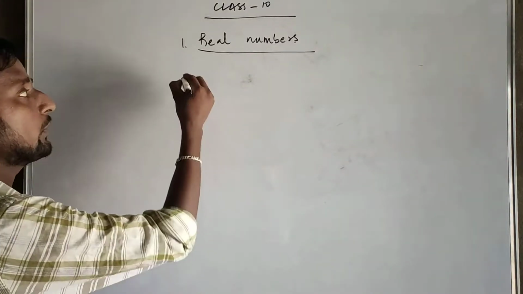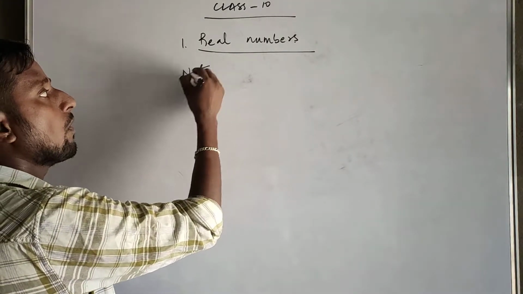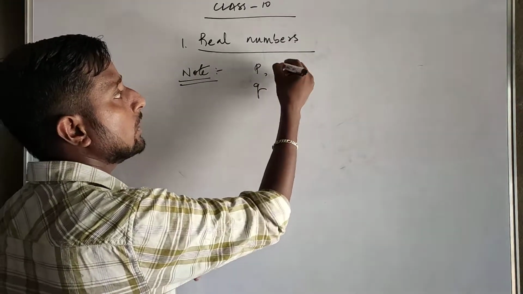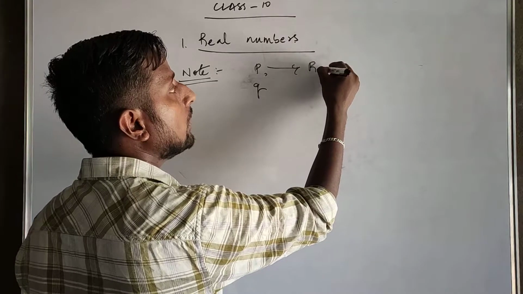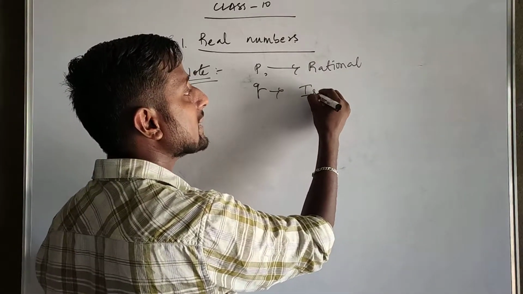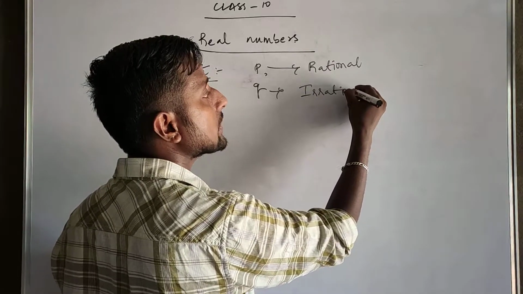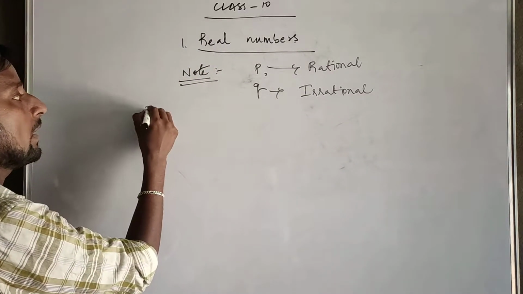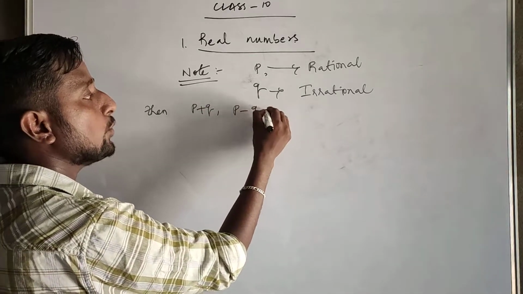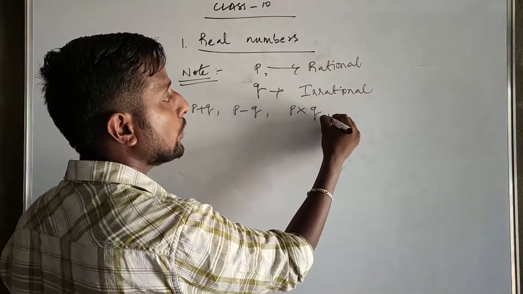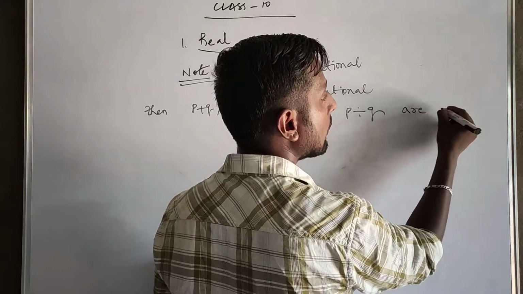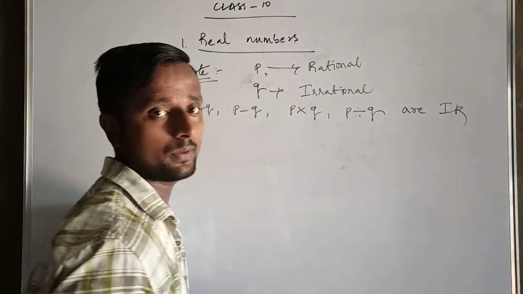Next, I'll write a note. I'll take two numbers, P and Q. P is a number which is rational and Q is a number which is irrational. Then P plus Q, P minus Q, P into Q, P divided by Q are irrational numbers.